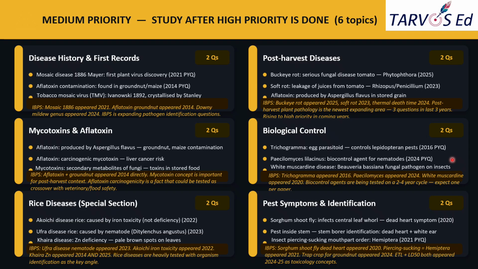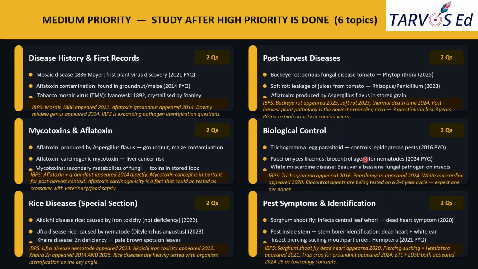Okay, and from the IDPS angle, Trichogramma appeared, Paecilomyces also appeared, and white muscardine fungus, and you can also expect green muscardine fungus to be asked. Biocontrol agents are being tested on a 2 to 4 year cycle. You can expect one paper from this area.